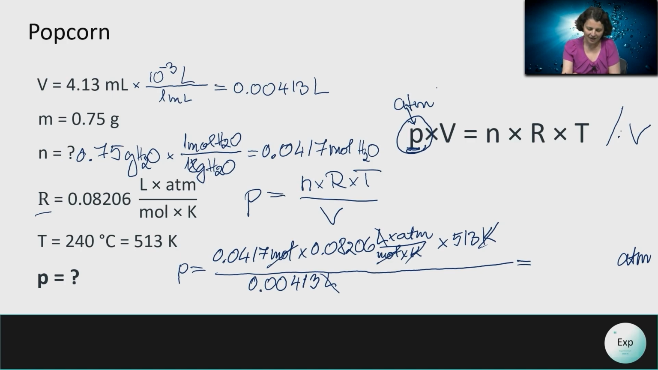The number that will indicate how many atmospheres of pressure built up inside our popcorn is 425 atmospheres, which is a lot considering that a regular soda bottle will explode somewhere around 50 to 70 atmospheres. A popcorn kernel can resist up to 9 times that much pressure.